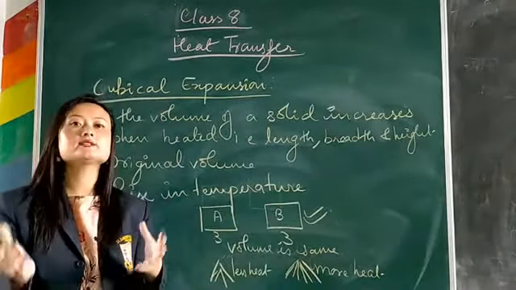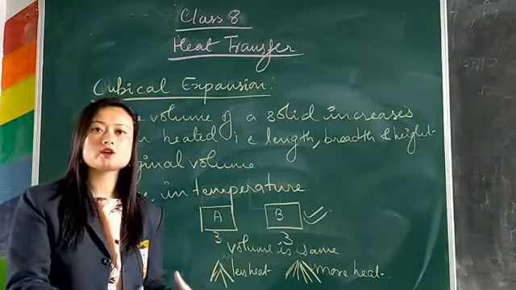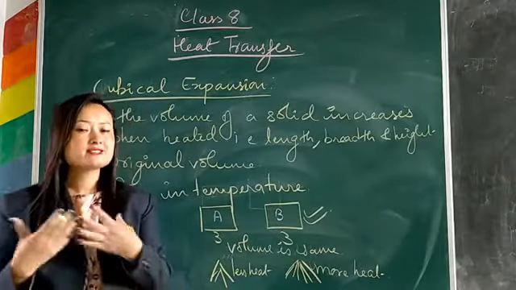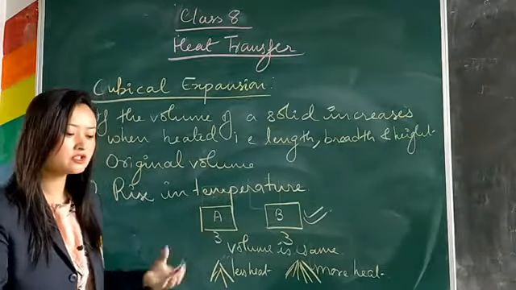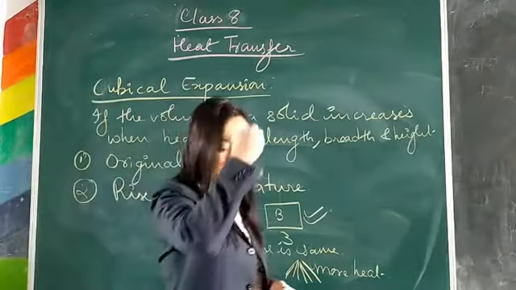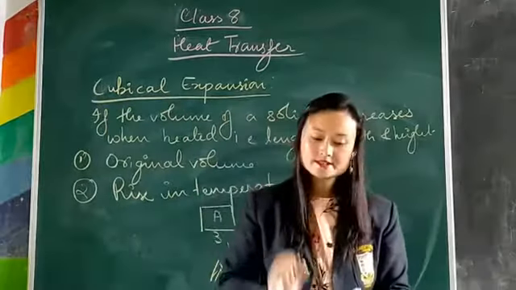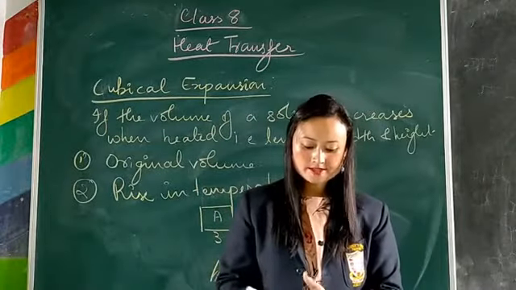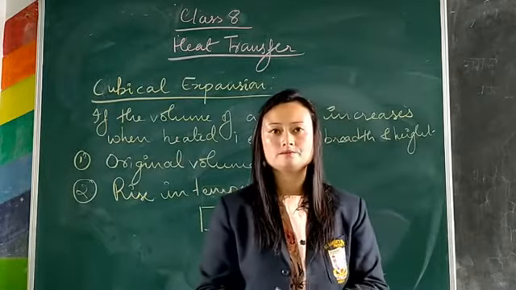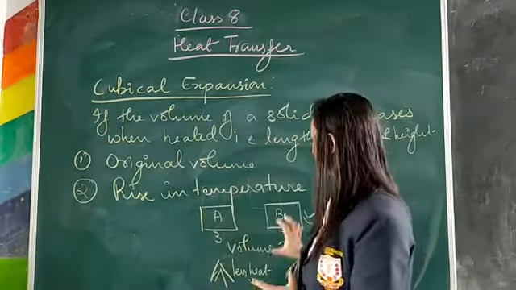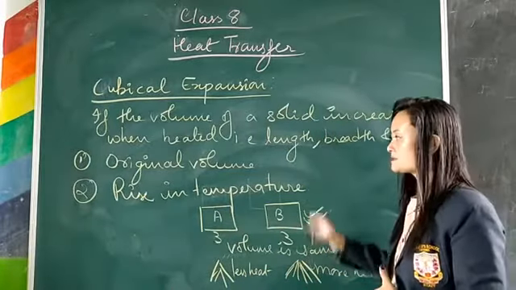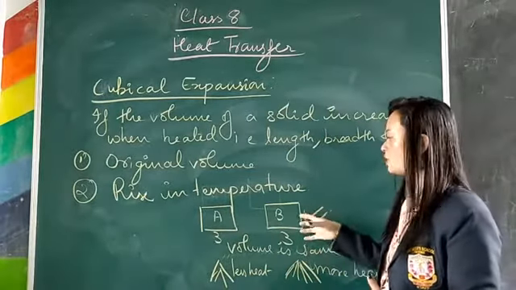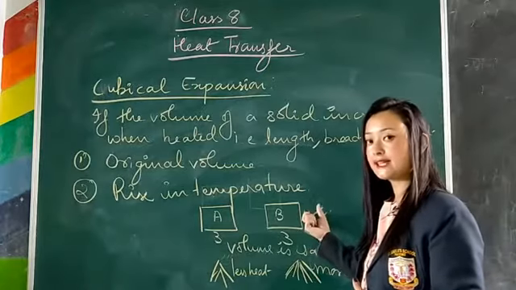So the more heat you supply to a solid, the more will be its temperature. This is your second factor, that is the rise in temperature. The more the rise in temperature, the more the increase in its volume. Since the temperature is more in this case, the volume expansion will be more in case of B.